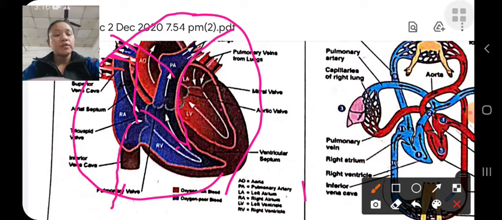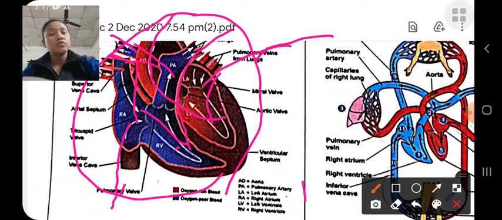the lungs, and after purification, the blood comes through the pulmonary veins to the left atrium. From the left atrium it comes to the left ventricle, and through the aorta it goes to the body, where oxygenated blood is used by the muscles, cells or tissues for the production of energy, and during energy production carbon dioxide is released.